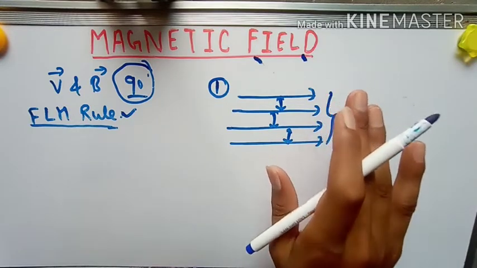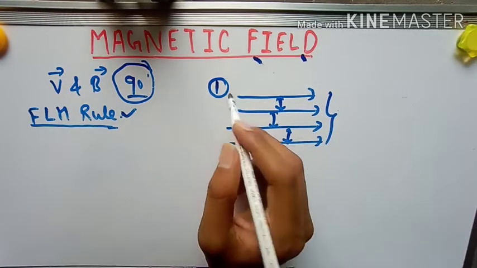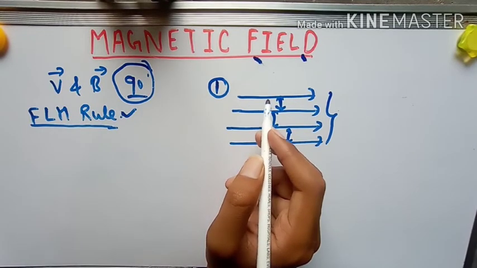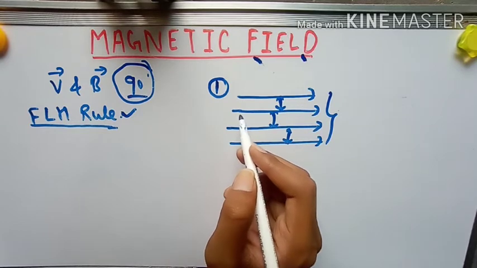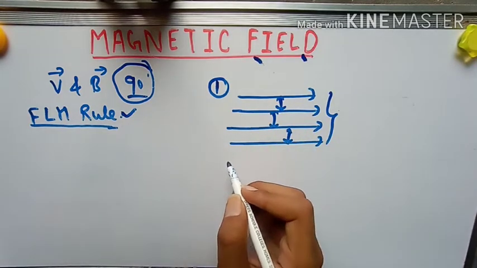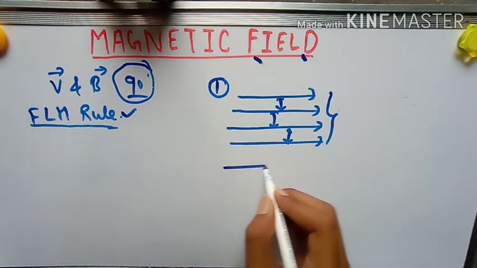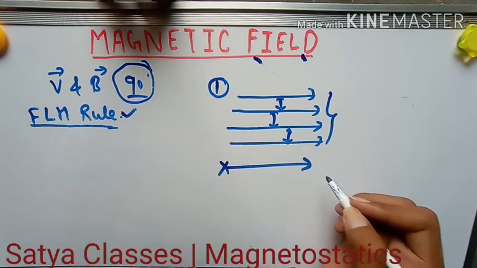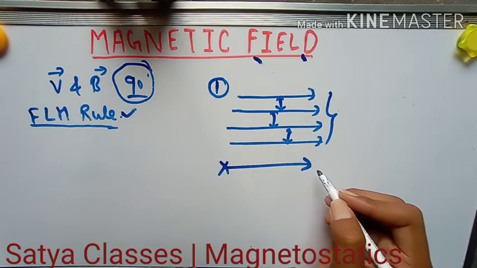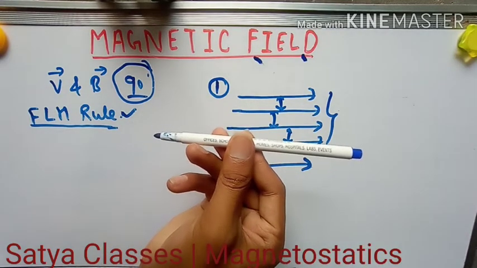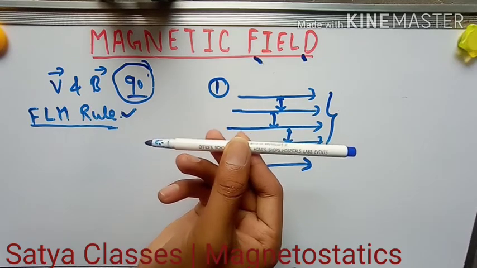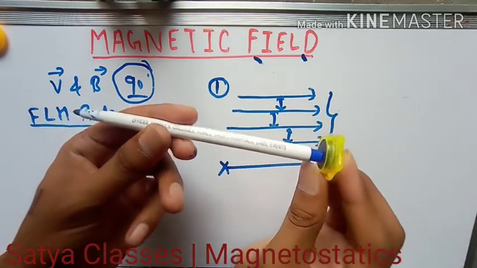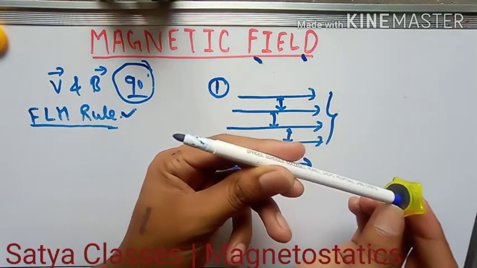Understand? But a magnetic field can also be in 3D. It can move in 3D also, means in space also. So for that purpose we have considered an arrow. This is an arrow, and when this arrow is coming towards you, suppose this pen is that arrow, and this is the tail part, and this is the pointing head.